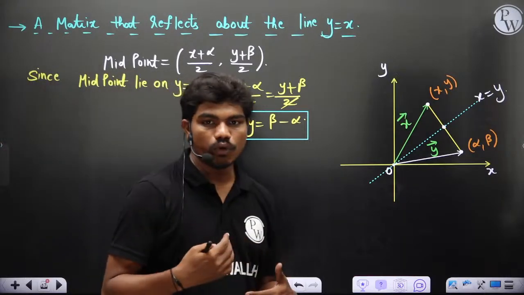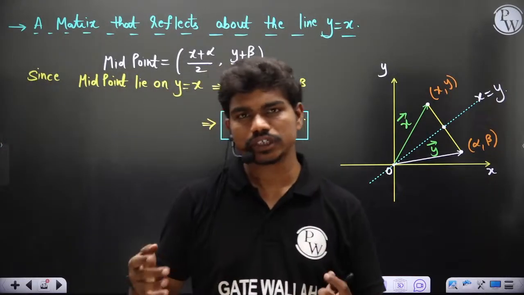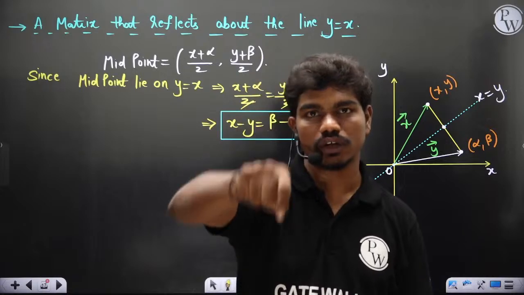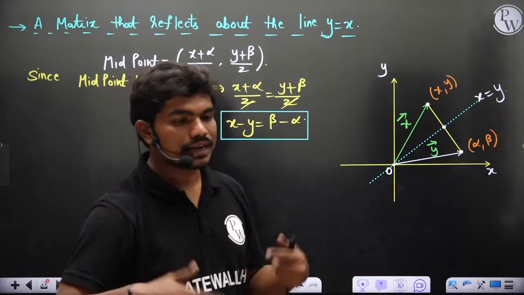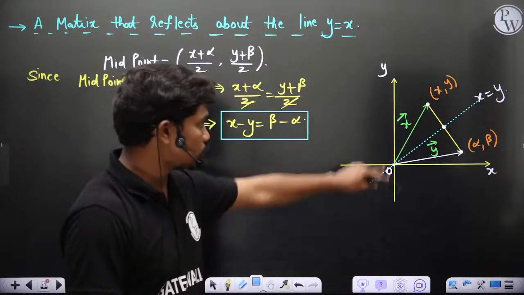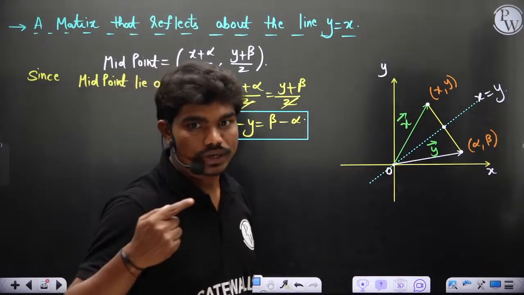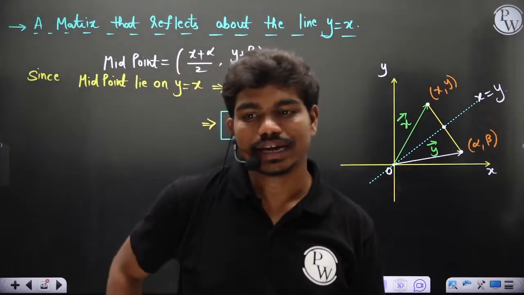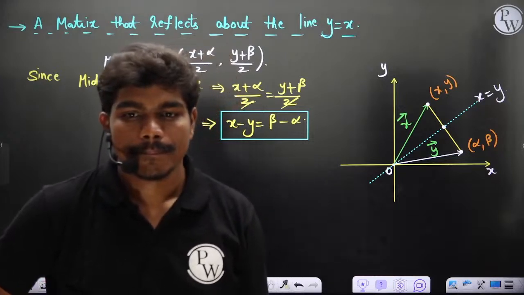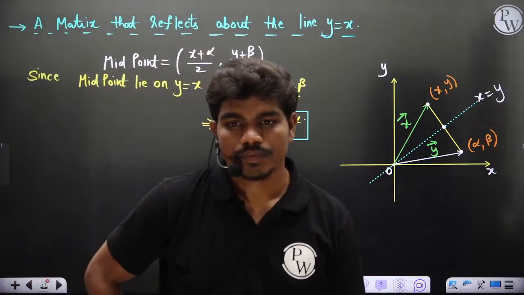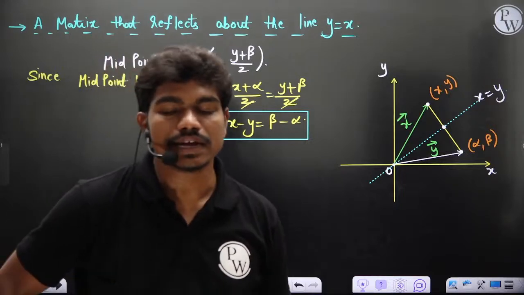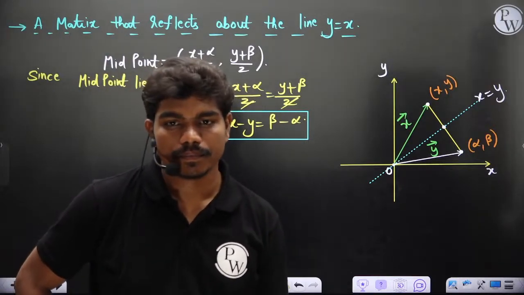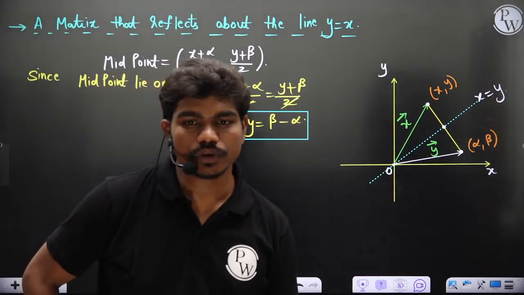Can anyone tell me what could be the other equation? One equation is clearly from the midpoint, which should be lying on that line. So can you tell me what could be the other equation actually? How can I get the other equation? Because I need two equations, okay? There are two unknowns, alpha and beta. I need one more. So can anyone suggest something? How can I get one more equation? Anything? Any hint you can give me?